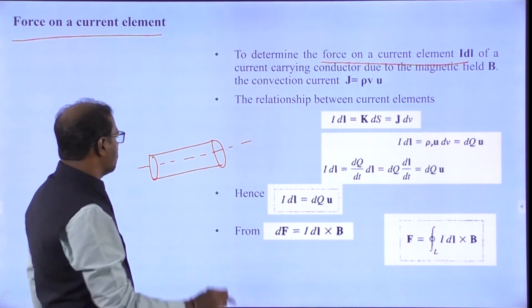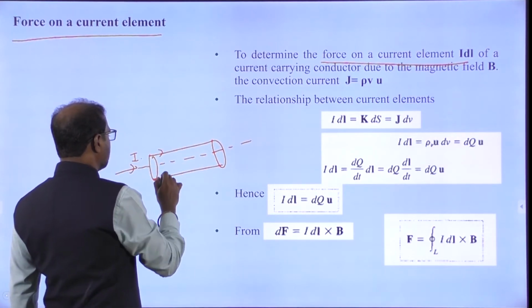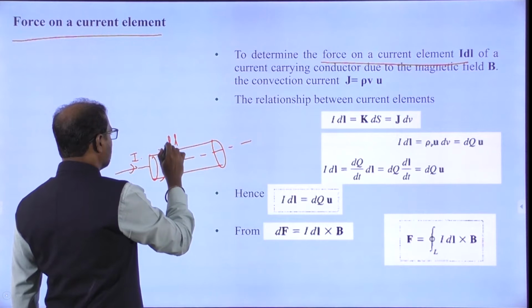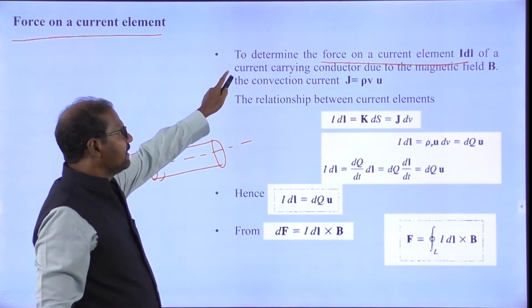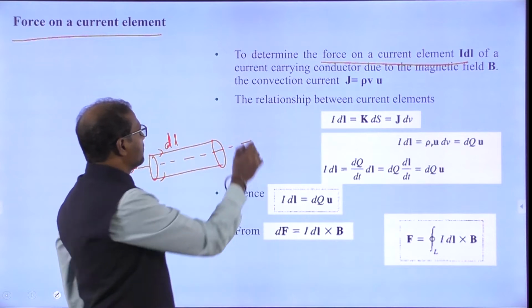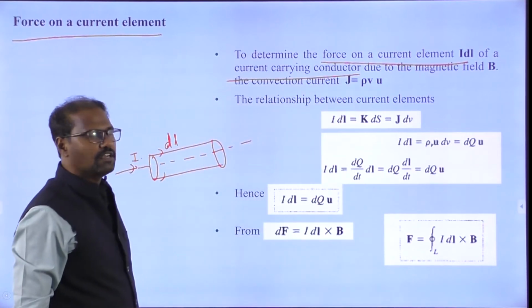This current is moving. The differential element we can call the dL element. So I am going to take this differential element, which we can use for a current carrying conductor in magnetic field B.